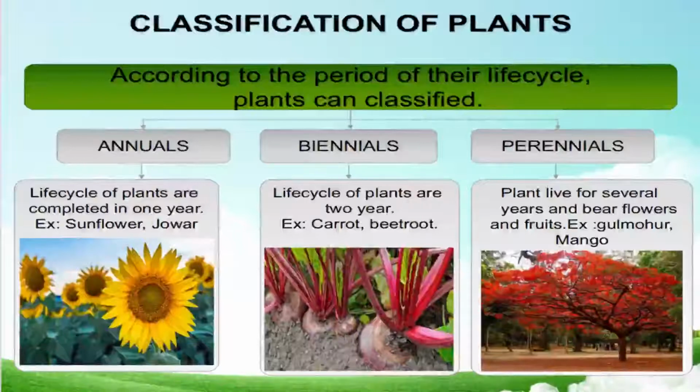Perennial plants live for several years and grow flowers and fruits. Examples are gulmohar, mango, blackberry, custard apple, and many other plants and trees like neem tree, sesame. These all come under the perennial class.